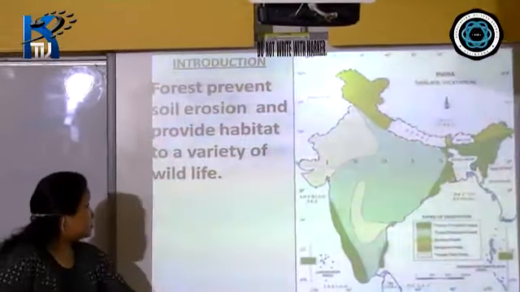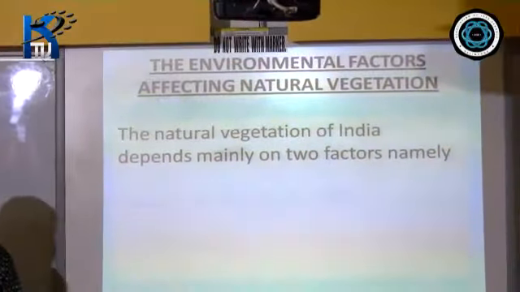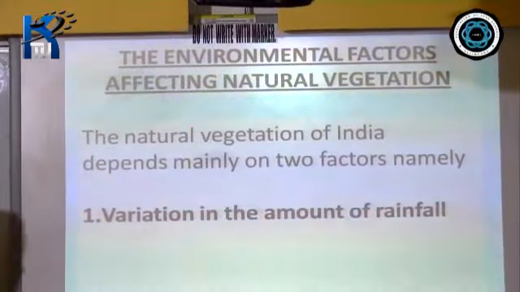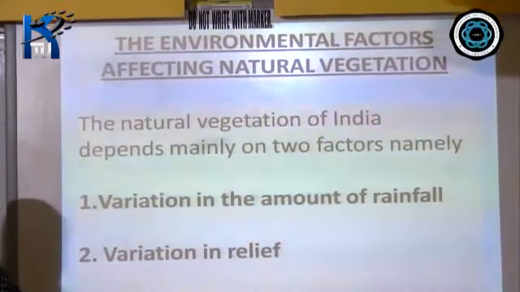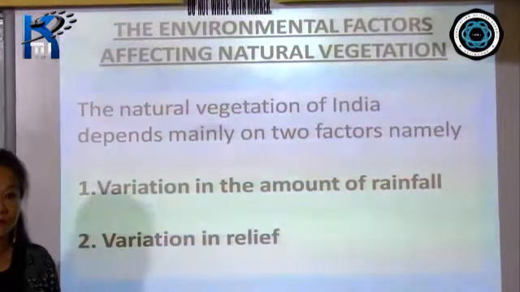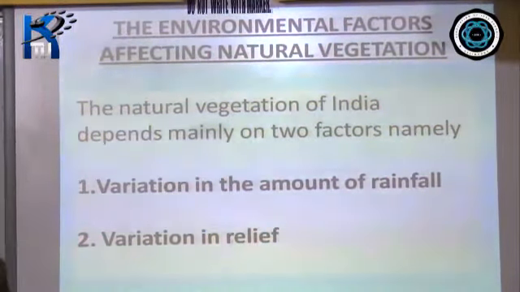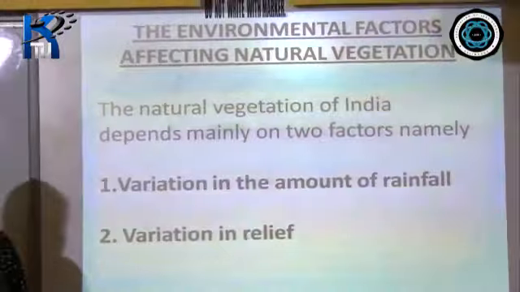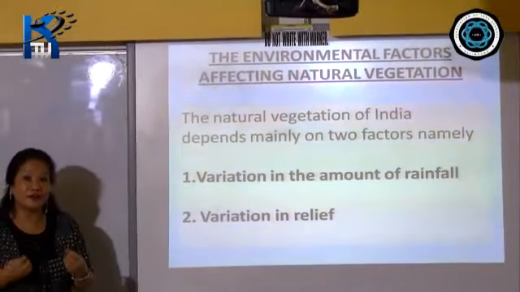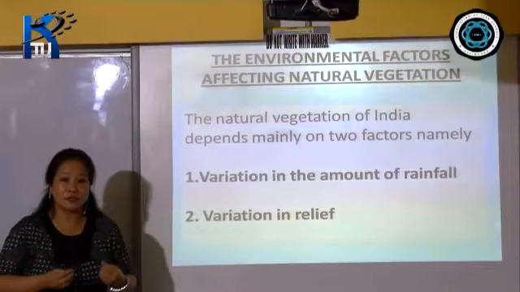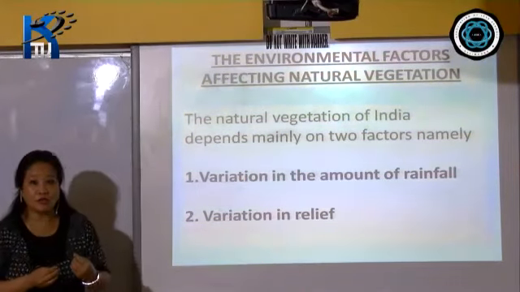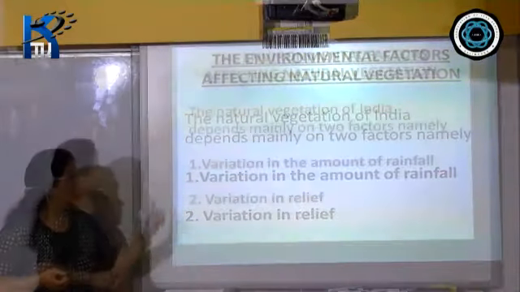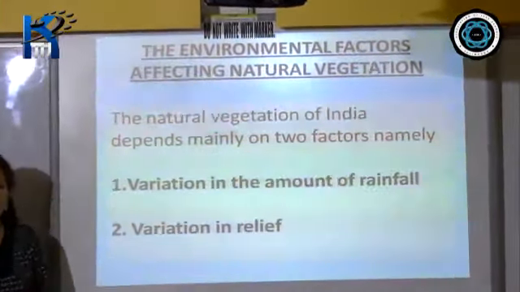As we have already discussed, the natural vegetation of India depends mainly on how it is categorized. From the high mountainous regions, we have seen the plains, the plateaus, the hills, and the tidal coastal areas. In these different regions, we find different kinds of vegetation. So on what basis are these forests or vegetation categorized? There are two factors. The natural vegetation of India depends mainly on two factors.